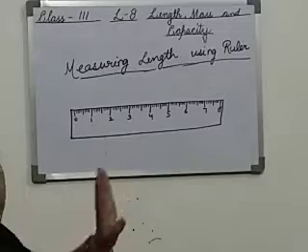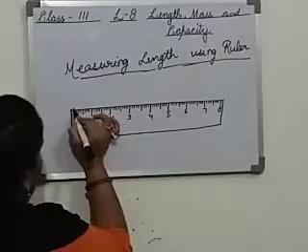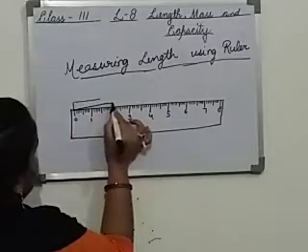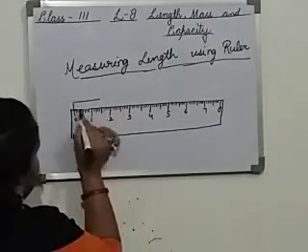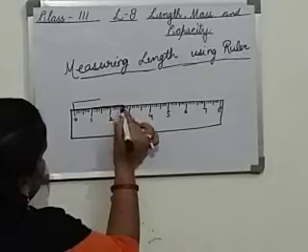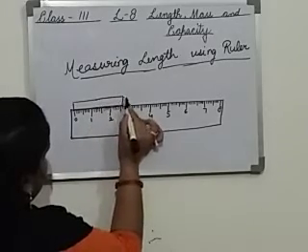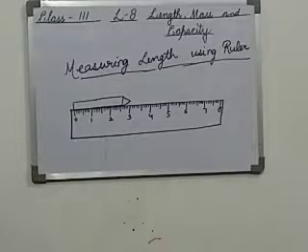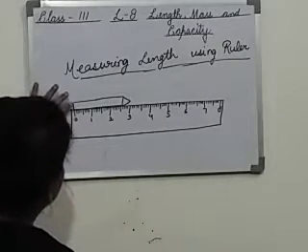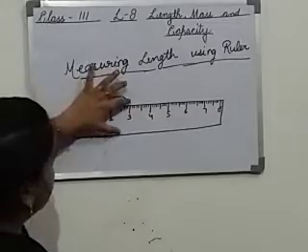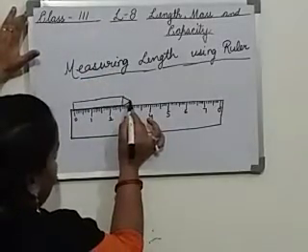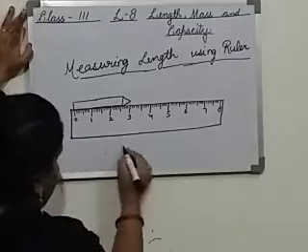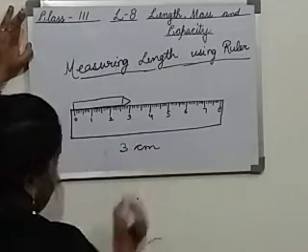Now suppose we have to measure the length of a crayon color. How will we measure? We will keep the tip over here. Now we have to measure the length of this using the ruler. So what will we do? We will keep the starting tip at the 0 and see where the other point falls. Suppose this point is falling at 3. So what is the measurement of this crayon color? The measurement is 3 centimeters.